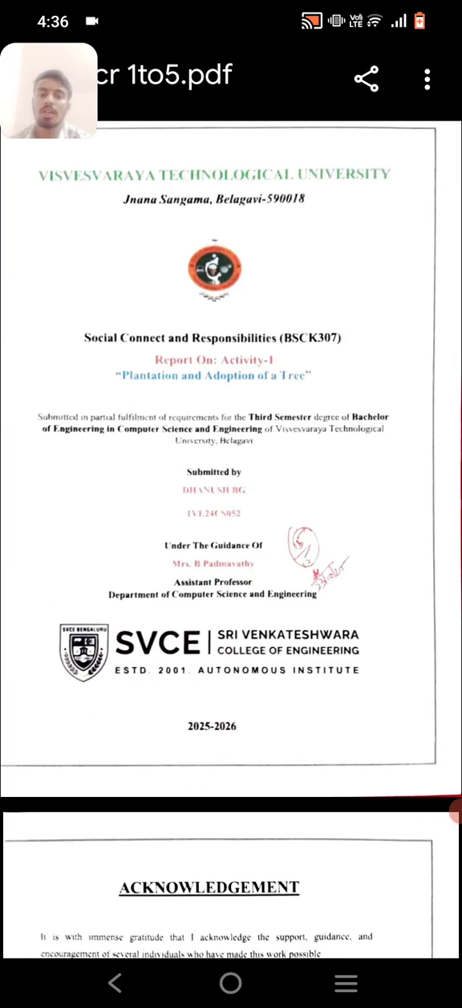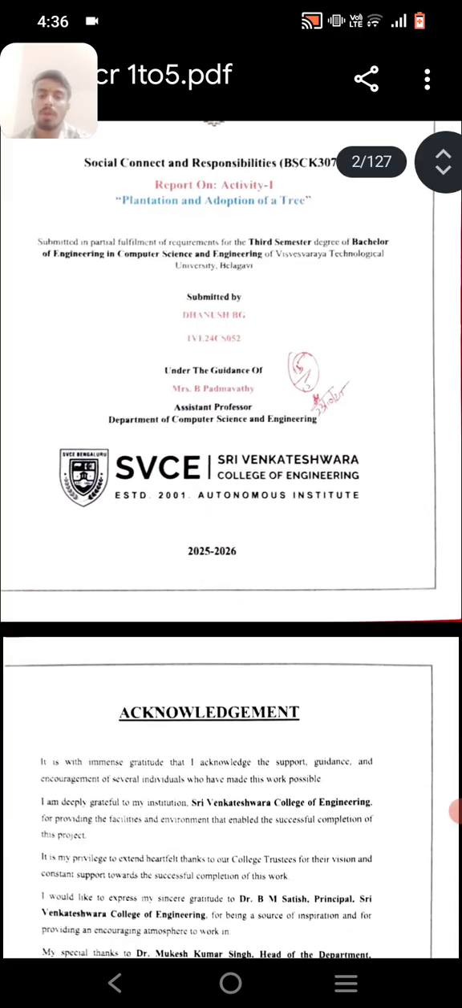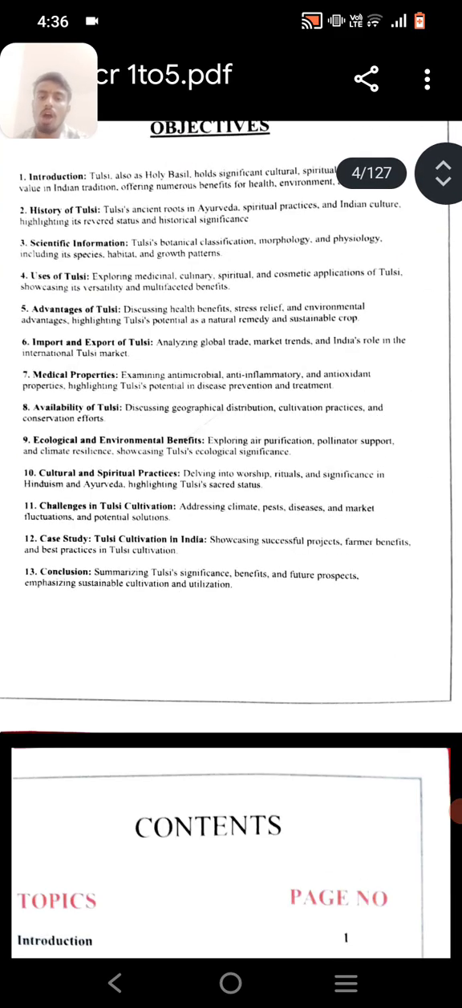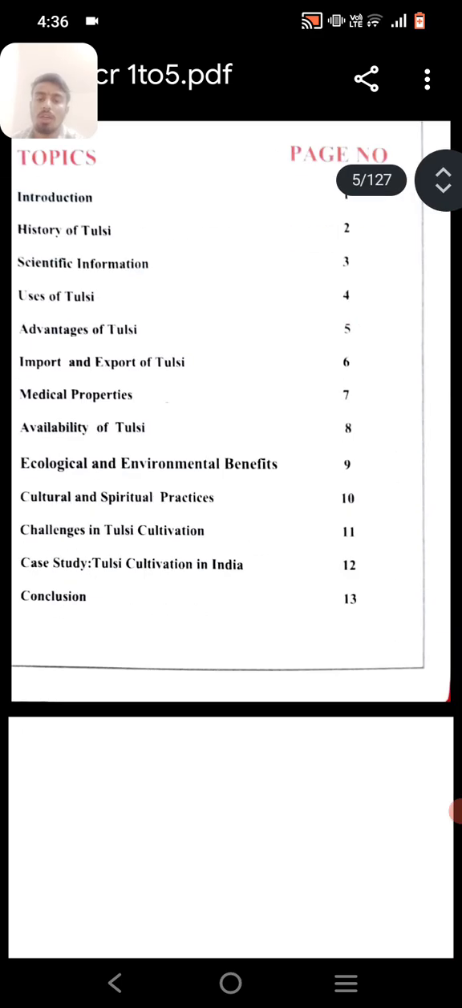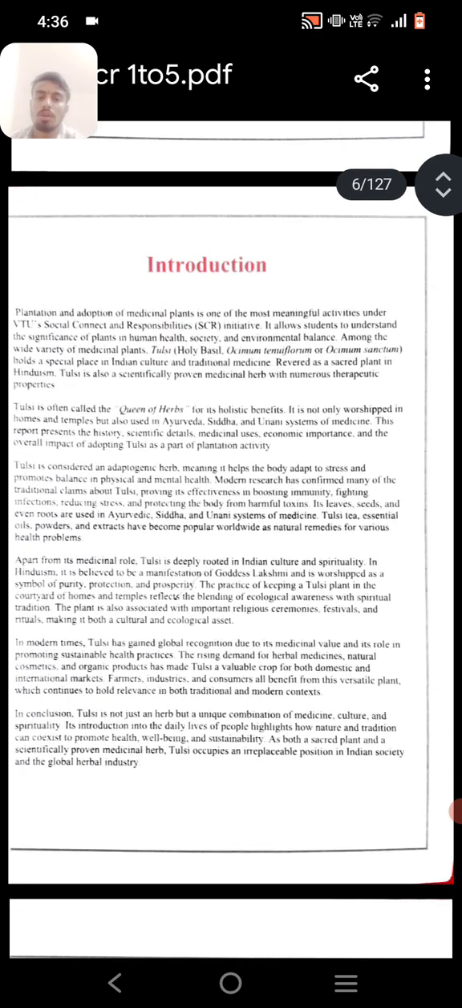In plantation and adoption of a plant, we discuss the objectives, contents, introduction, history of Tulsi, scientific information, uses of Tulsi, advantages of Tulsi, important export of Tulsi, medicinal properties, availability of Tulsi, acknowledgement and environmental benefits, cultural and spiritual practices, challenges in Tulsi cultivation, case study, Tulsi cultivation in India, and conclusion.